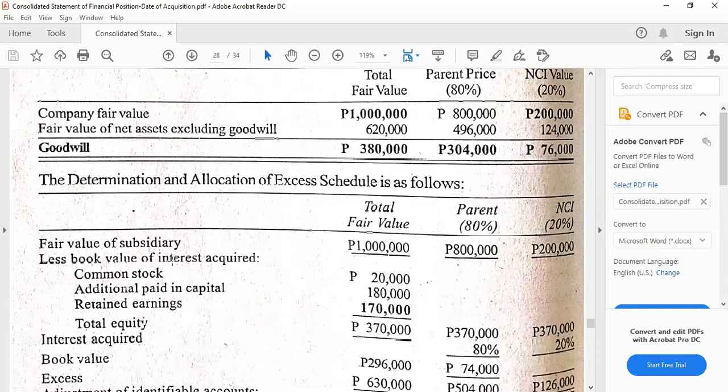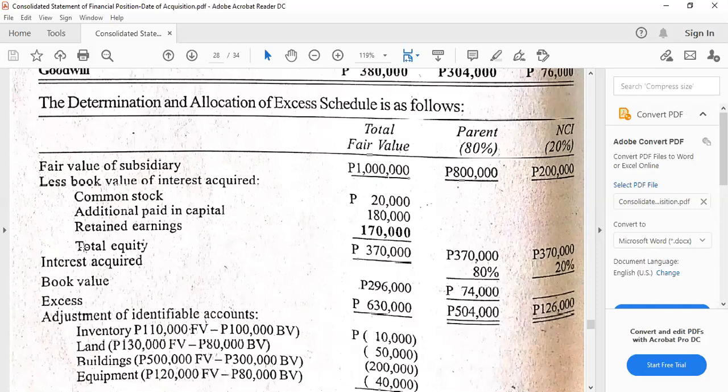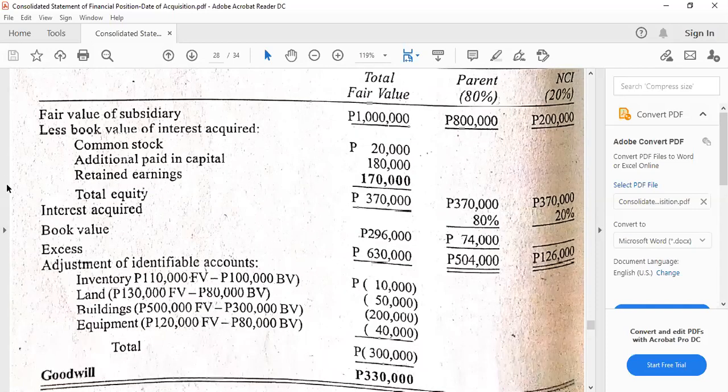Then this is for the DNA of excess schedule, in which we have again the format, then fair value less the book values equals the book value that actually has been here. So this is actually to be moved supposedly at this part here. This is like an error of spacing. So 370,000 times 80%, that's 296,000. Move this here and 74,000 here. Okay, so that's why I was looking at the illustration.